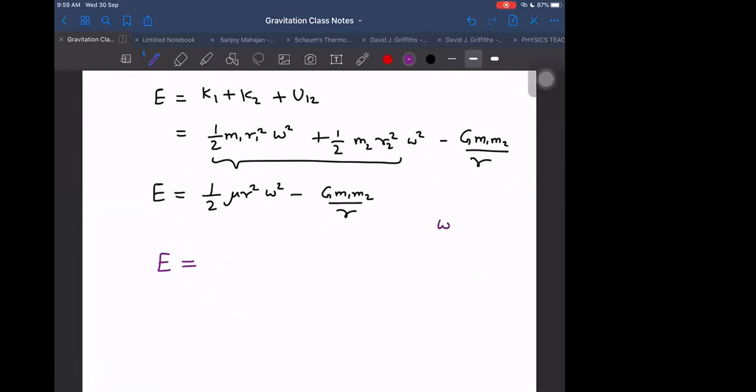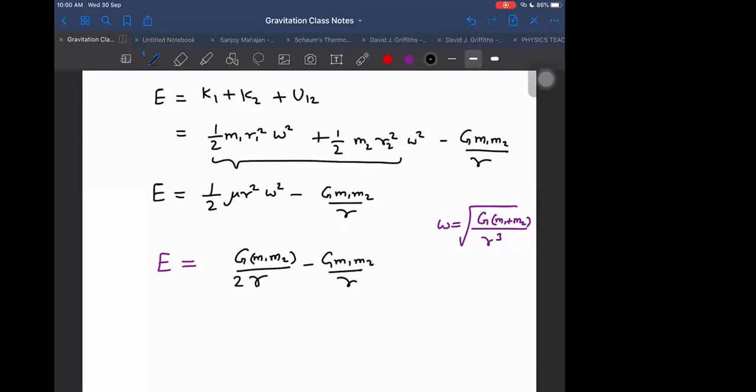What is the omega value which we found? Omega we found as root of G of m1 plus m2 by r1 plus r2, that is, G of net mass by r cube, so root of G m1 plus m2 by r cube. If we use that here, then we will be getting mu multiplied with m1 plus m2. Mu is m1 m2 upon m1 plus m2. Then finally we are getting G m1 m2 divided by 2r, and it is positive, minus G m1 m2 by r.